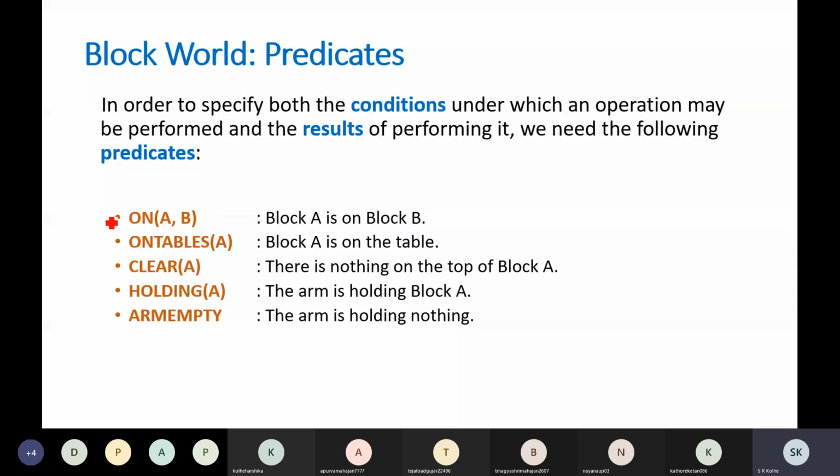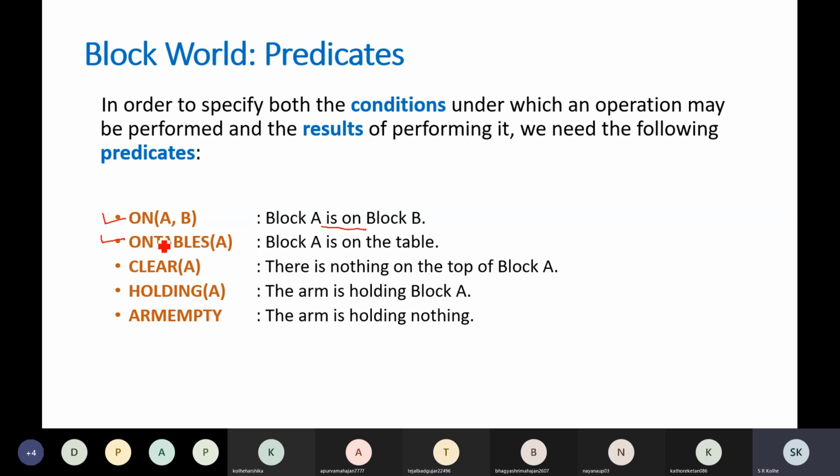Now these predicates are: on A B, that describes block A is on block B. This we are going to use for defining the world knowledge, that means knowledge of the current situation, the current state of the system. Similarly, on table A will describe block A is on the table. So if I say on table B, then block B will be on the table.